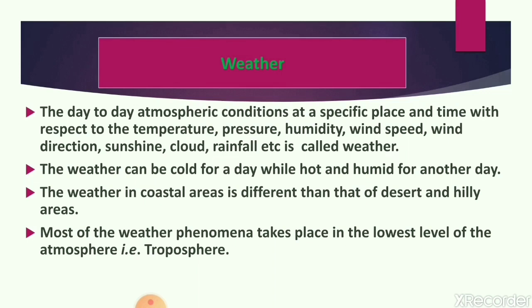The weather may change from place to place, as weather in coastal areas is very different from that in a desert or hilly areas. So we can say that the day-to-day condition of the atmosphere at a place and time with respect to temperature, pressure, humidity, wind speed, wind direction, sunshine, cloud or rainfall, etc., is called the weather of that place.